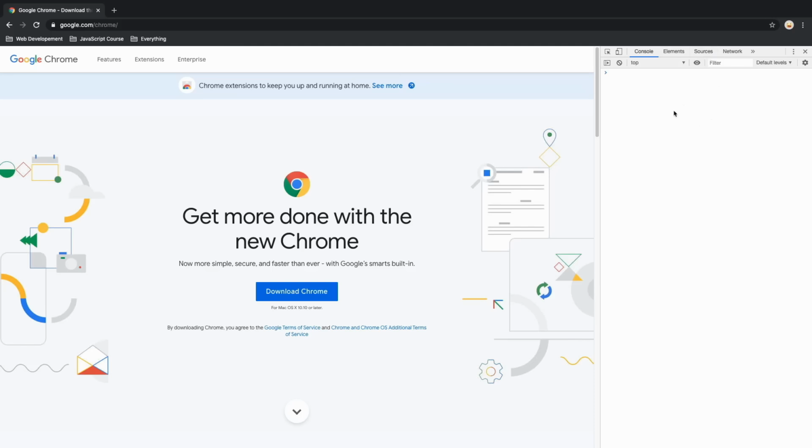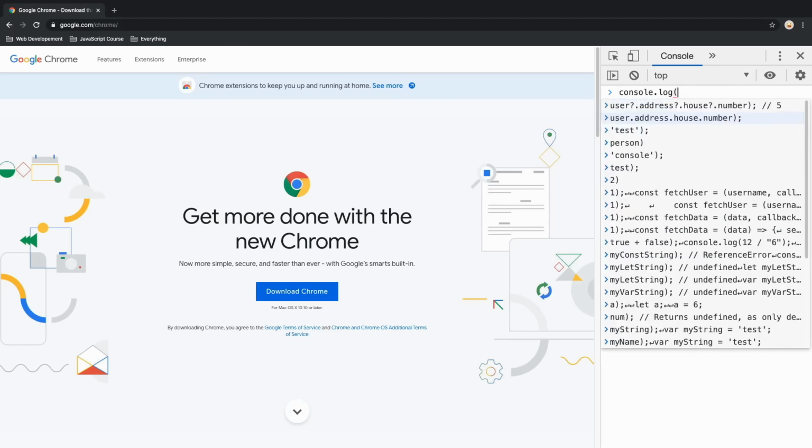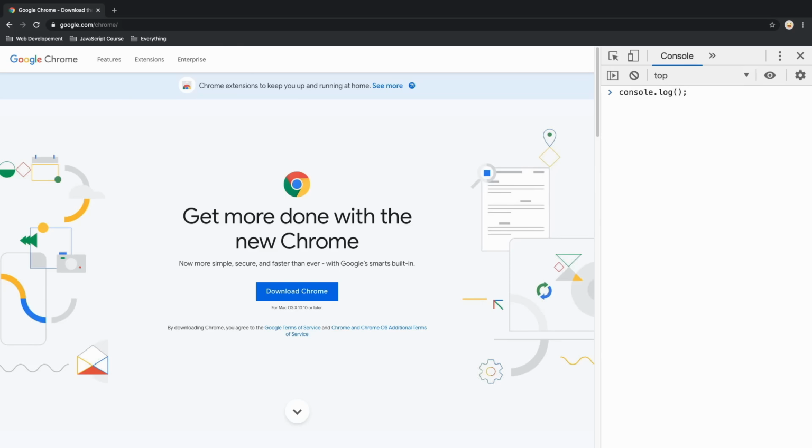Let's test out the console section. In there, you can execute JavaScript code, and that's the place where all of our console logs are going to be visible. We're going to use it a lot. This is going to be the first line of code that we're going to write. So you can say console.log and then wrap it in parentheses, and inside of there, in quotes, you can write anything you want. People usually do hello world. So if you take that and press enter, you can see we've just written our first line of code and we can see it right there. Of course, we are going to do much more interesting stuff later on.